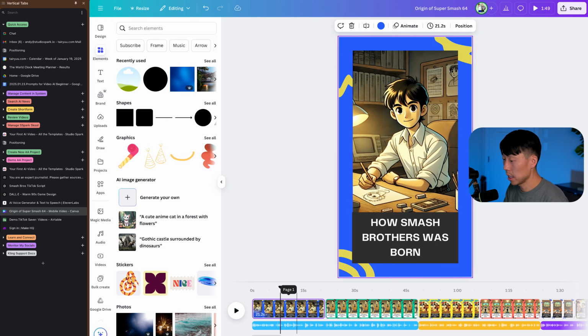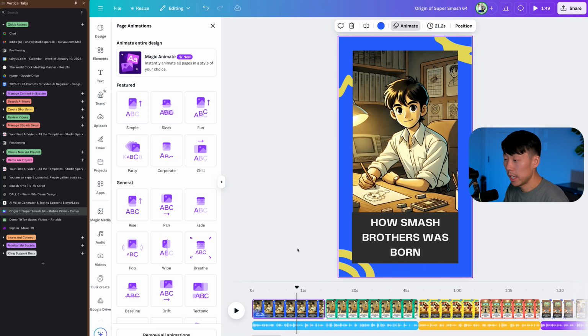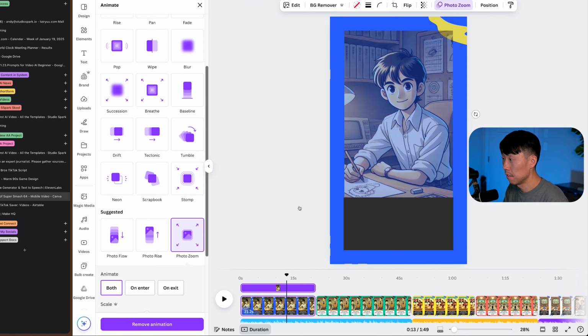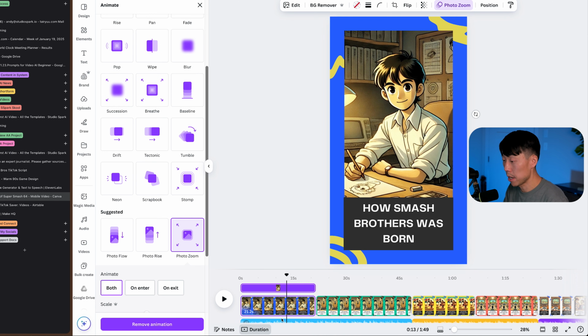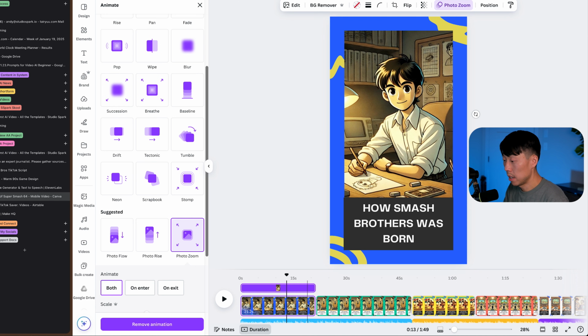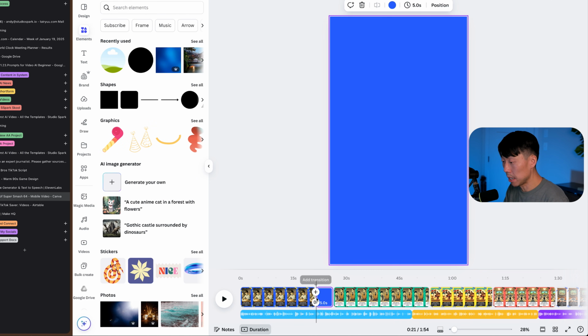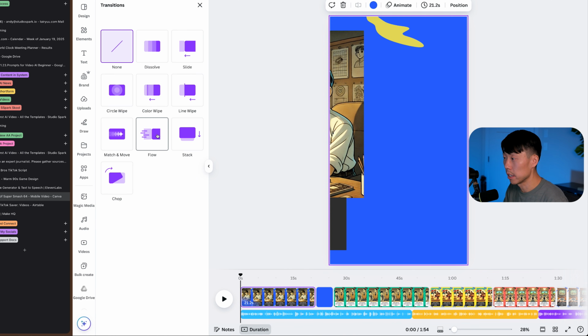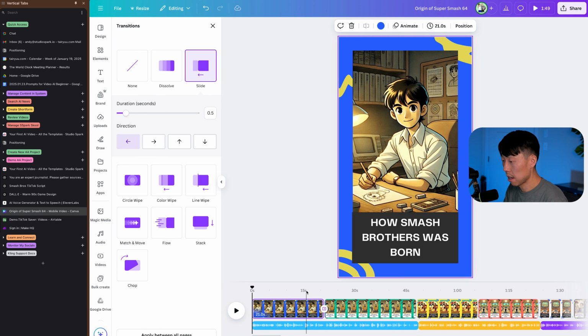So we're going to click here. We're going to go to animate. And when you click on here, you can actually just see some of the things animating here. I'm going to just add a little photo zoom for the picture itself. And then between these frames, I'm going to add in a transition. And let's just do, what's a cool one here? Let's do a slide. I think that will be pretty fun.